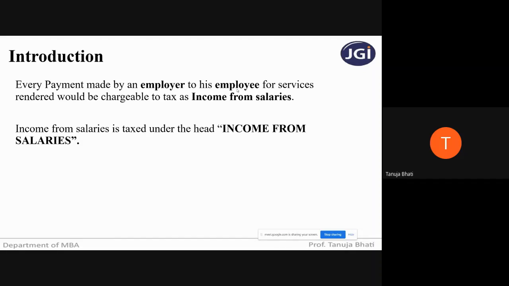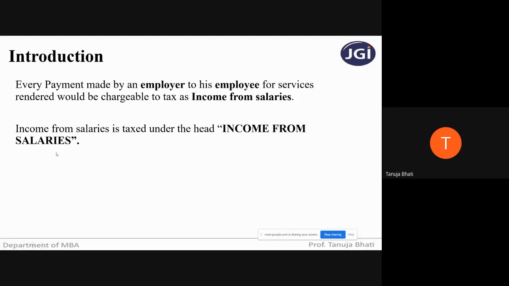Now, what if you tell me, madam, an employee has received the salary, but he has foregone his salary? What do you mean by foregone his salary? Like he has told the employer that I want to donate my salary to some charitable institution. So, irrespective of where the employee is going to put his money, the entire amount is going to be taxed under the head income from salaries.